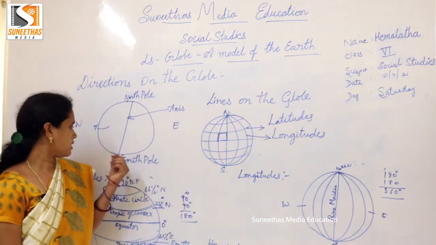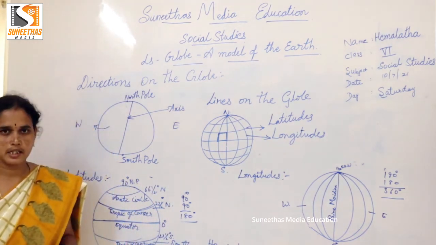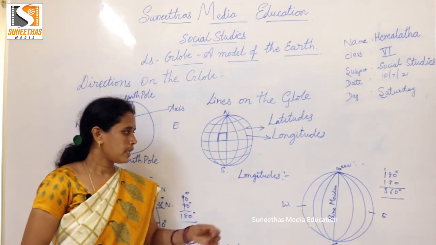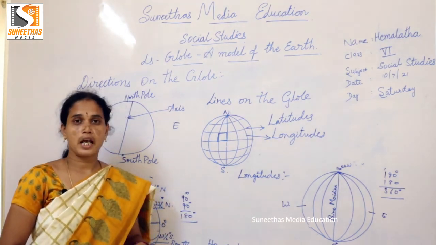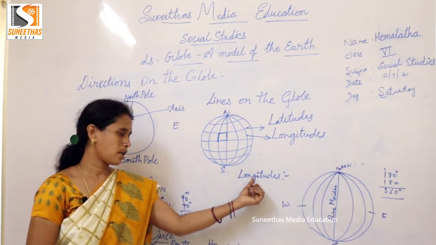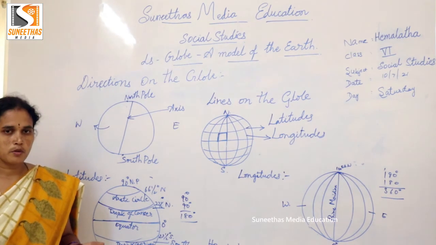So both these latitudes and longitudes help us to locate places easily, and longitudes mainly also help us to locate the time. Mainly it tells us about the time also. Later we'll discuss how to use all these.